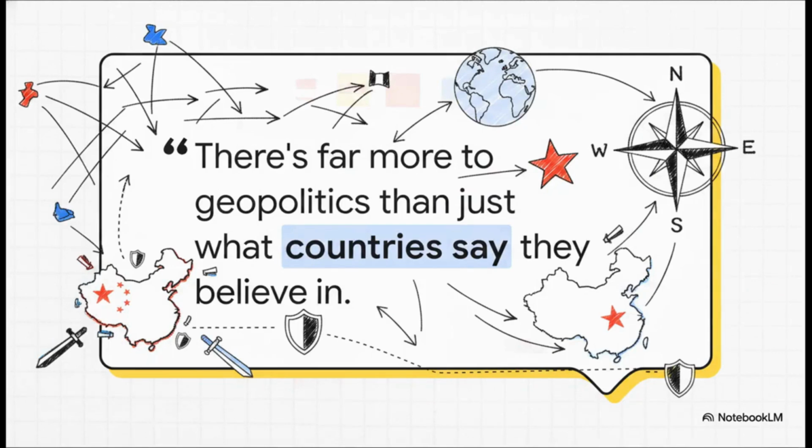Well, our core thesis today is pretty simple. There is far more to geopolitics than just what countries say they believe in. An ideological label like communism is just a starting point. It doesn't magically override national security interests or border anxieties or the really complex webs of shifting global alliances. Ideology might have been the language these countries spoke, but make no mistake, geopolitics was the actual game they were